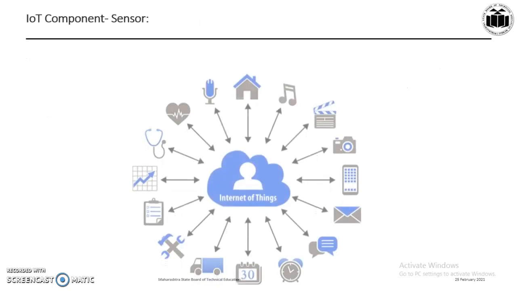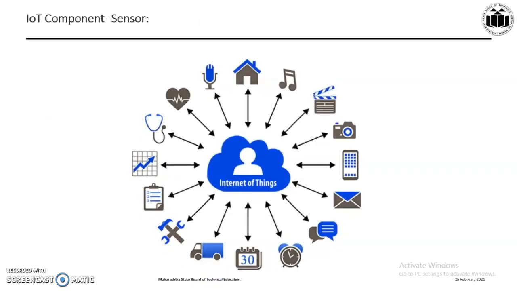As we can see in this figure, various sensors are available for detection of various parameters, which can include voice, which can include the music, sensors for smart home applications, sensors for transportation, sensors for medical healthcare centers. Various sensors are available for determination of various physical parameters. So the information by the sensors can be given to the next level.